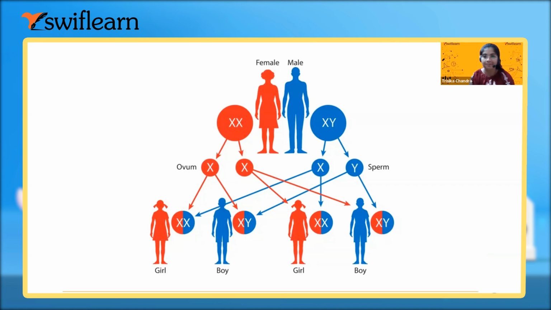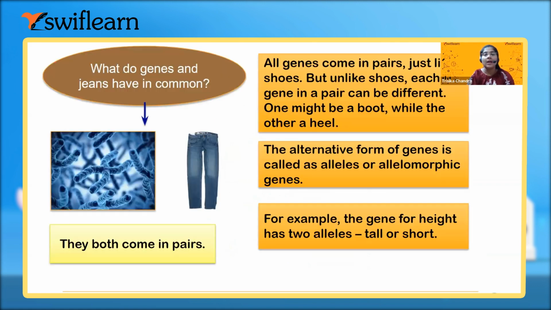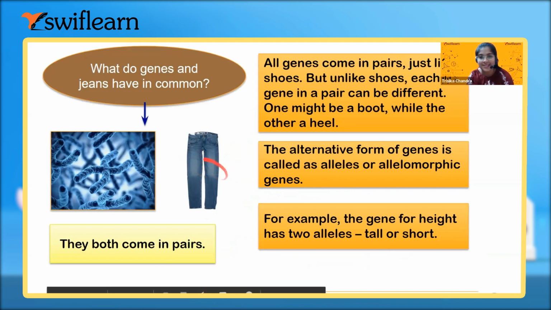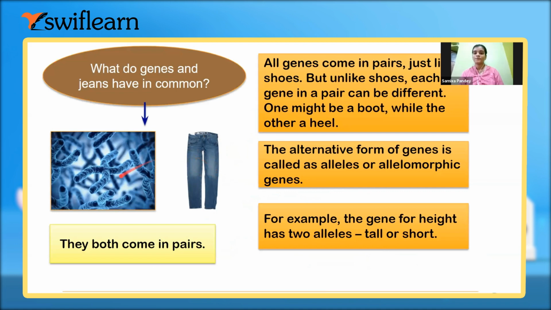Now coming to the genes. What are genes? What is the similarity between the jeans you wear and the genes in our body? Both of them come in pairs, right? Jeans have one pair of legs, and genes are always in pairs in our body.